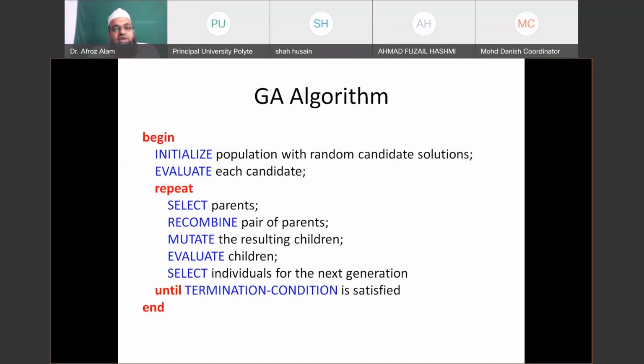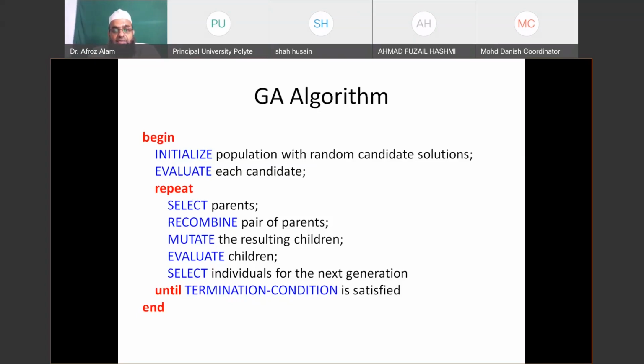A small problem will converge very fast, but for complex problems of any discipline, whether mechanical, electrical, civil, aesthetics, applied sciences, whatever it is, complexity decides the speed of computation. Sometimes it depends on the nature of your problem formulation.